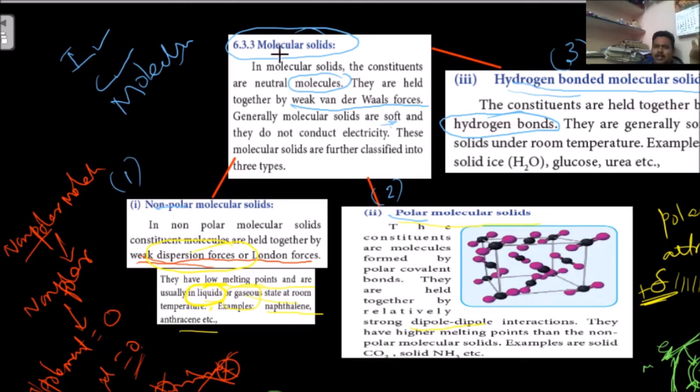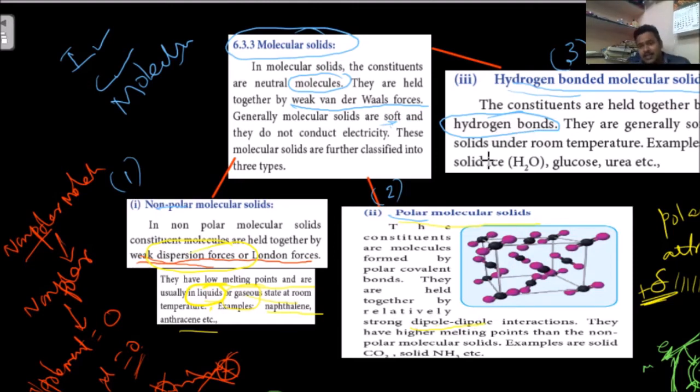All the molecular solids are there. In molecular solids the bonds are van der Waals forces. This itself is weak. So here dispersive forces are weak, dipole force is also weak, and hydrogen bonds are also weak only.